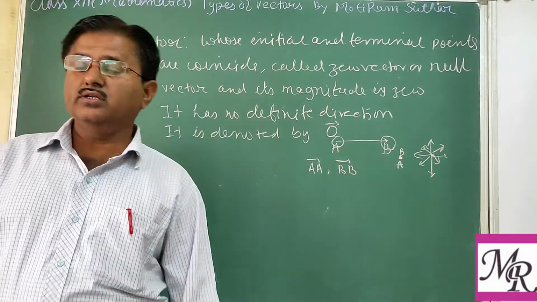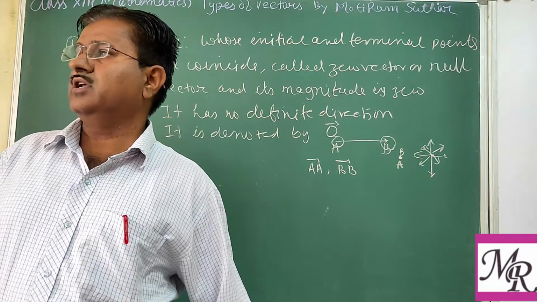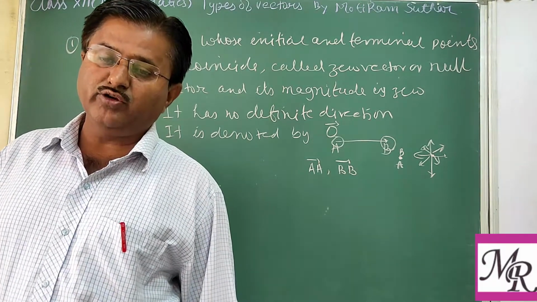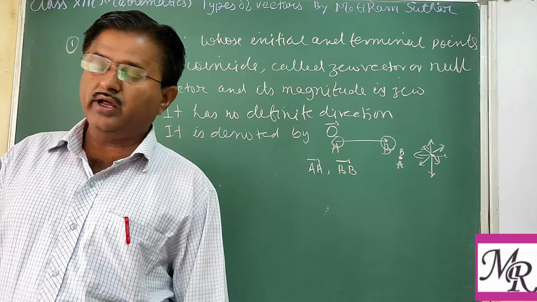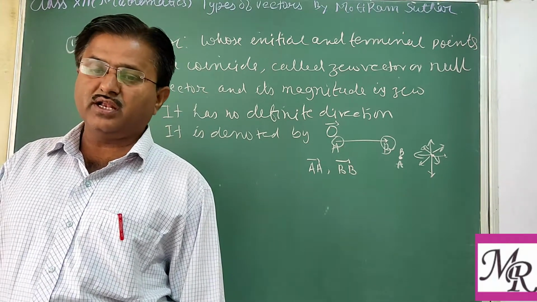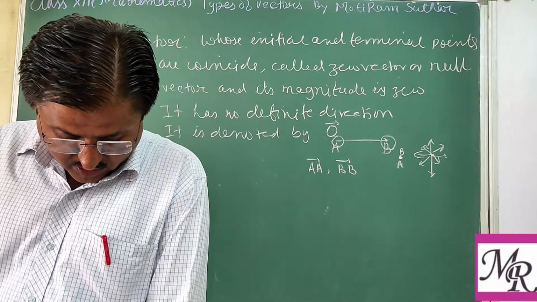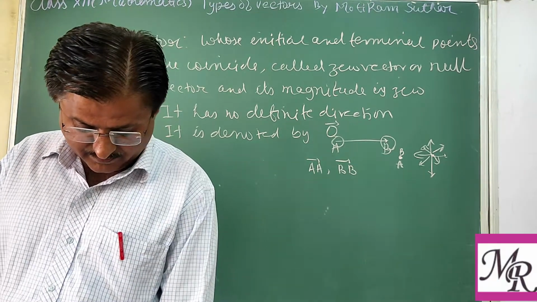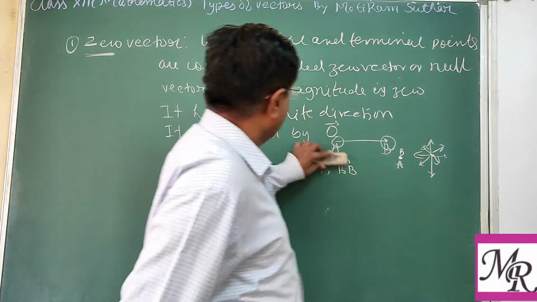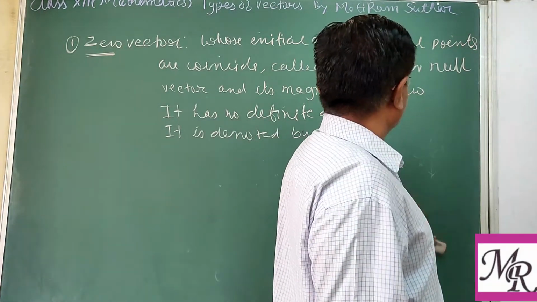So this is known as zero vector. Here are two important things. In the zero vector, its magnitude is 0 and it has no particular or definite direction, or it is directionless, or it may have any direction.